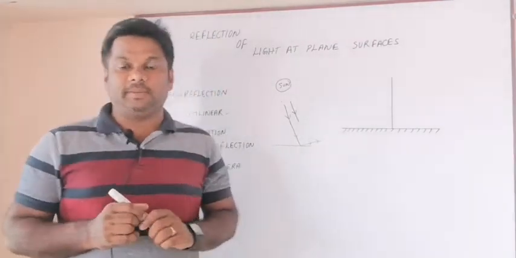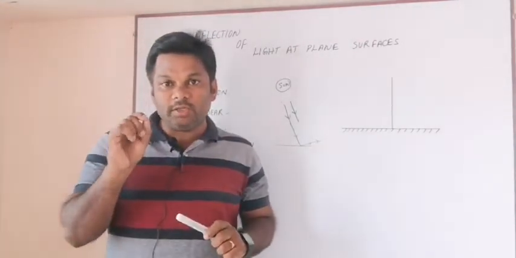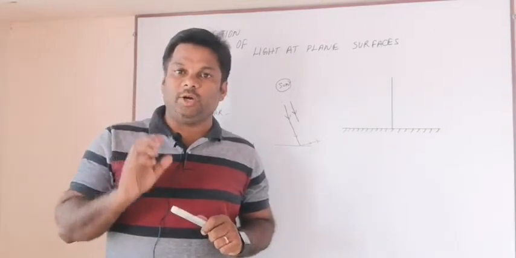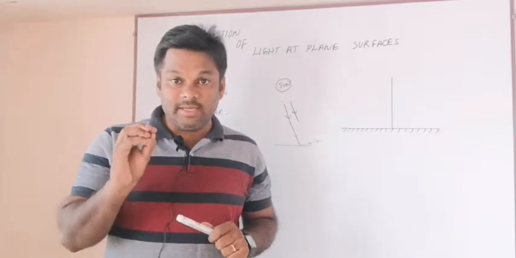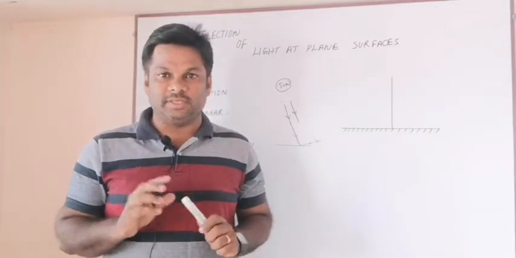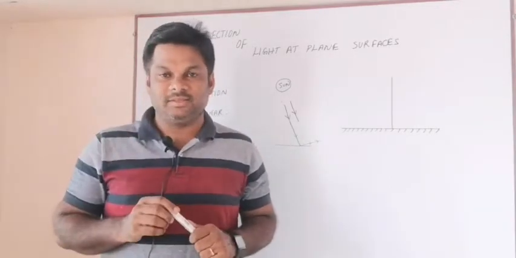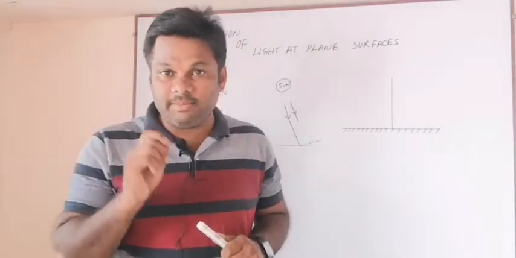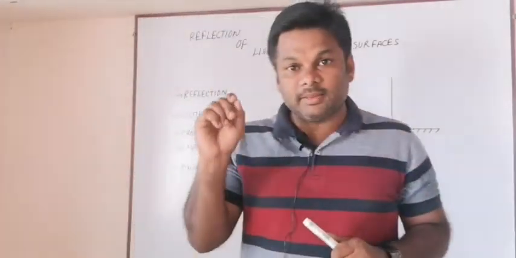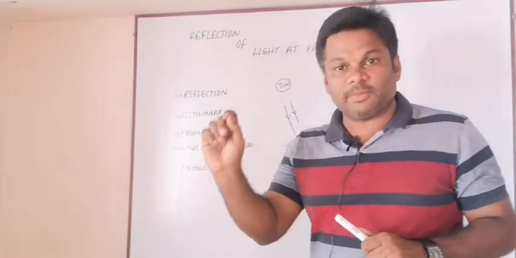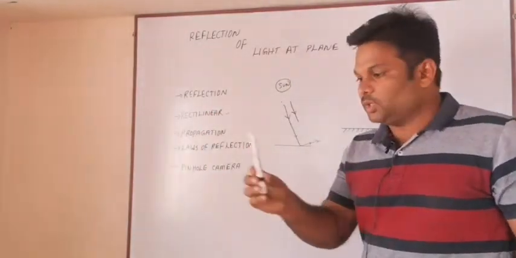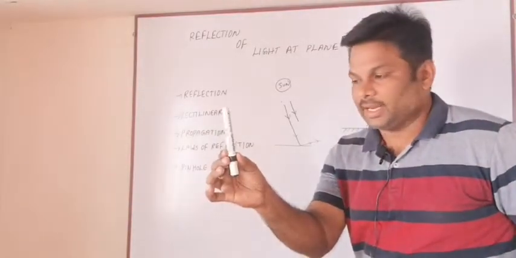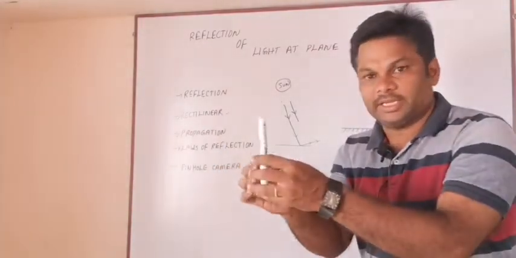So I will tell one example. When you want to watch any object in the universe, you need eyes. But at the same time, the light rays must bounce back from that object. Suppose I want to watch this object, and I place it in a dark room.